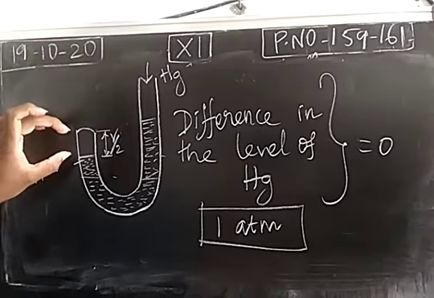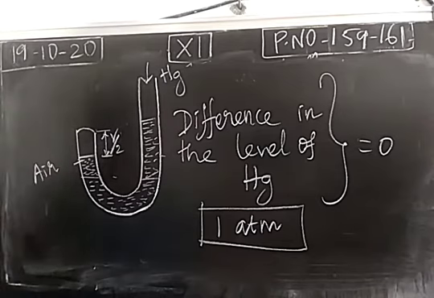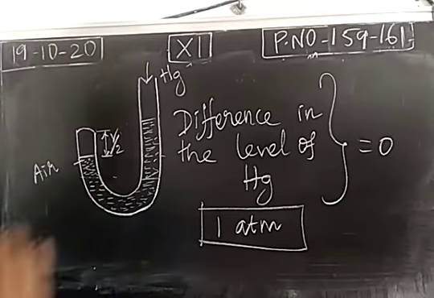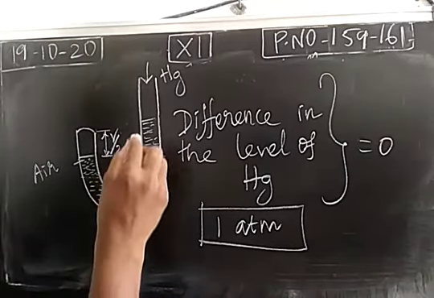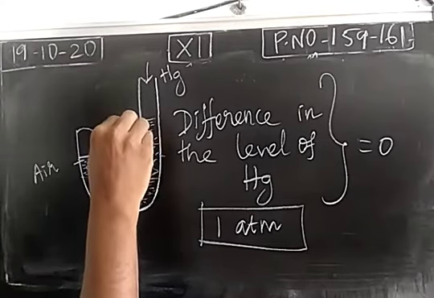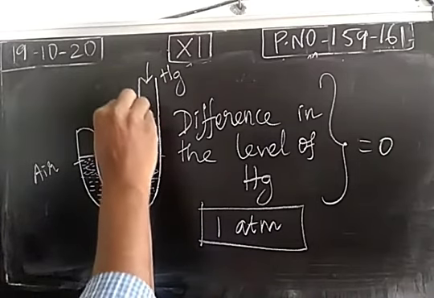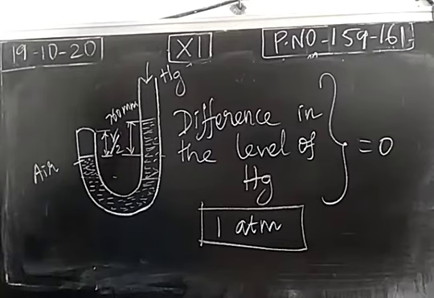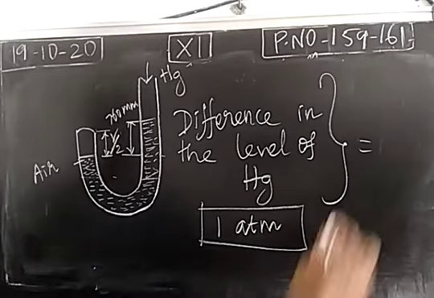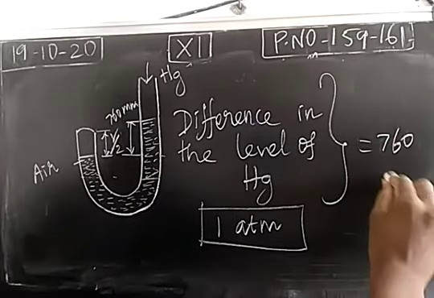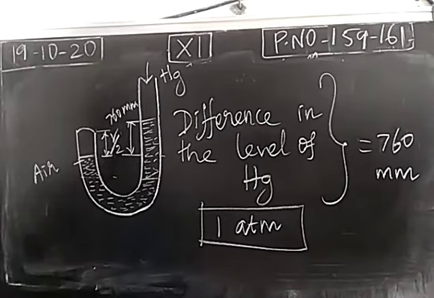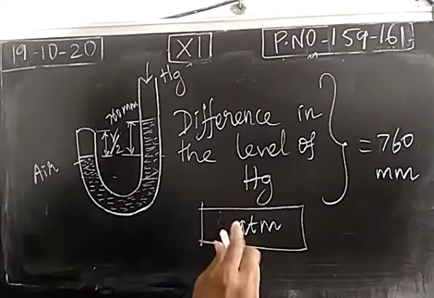Once the 50% of volume is reduced, we have to note the difference in the level of mercury. This is the difference in the level of mercury. This is called 760 millimeter. So the volume of air is reduced to 50%. The difference in the level of mercury is 760 millimeter. Now the pressure exerted by the atmospheric air is 2.